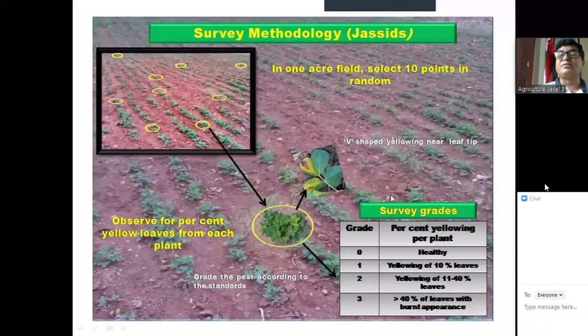So now if we say grade 2 for the jassid infestation, you can easily understand what the percentage of the infestation is, 11 to 40%. Clear? This is the way of expression of the survey result.